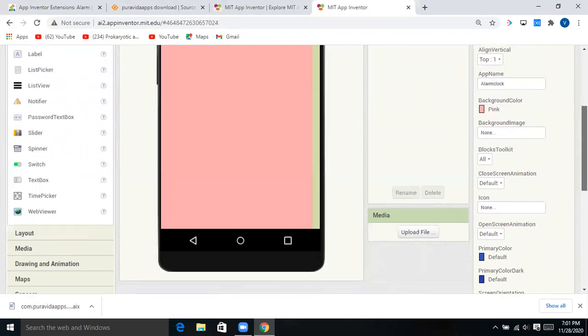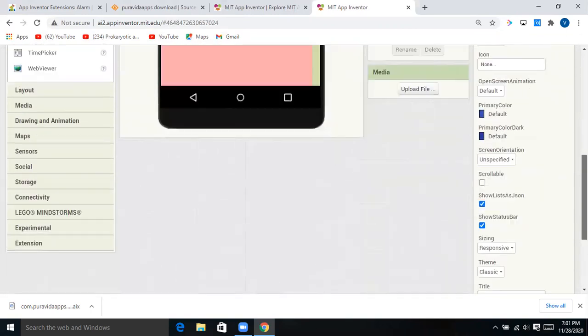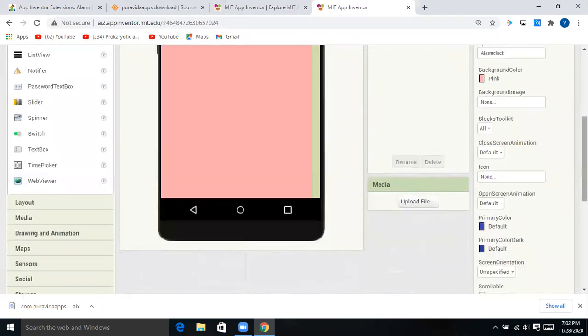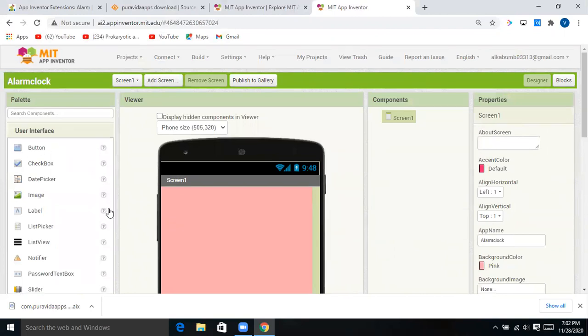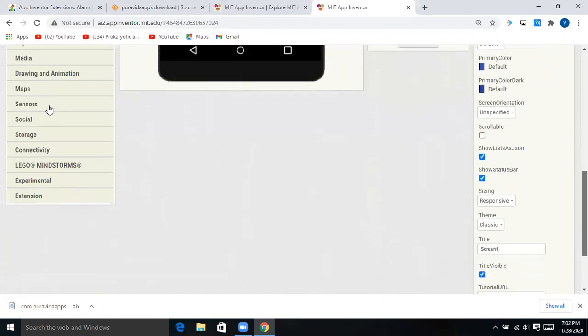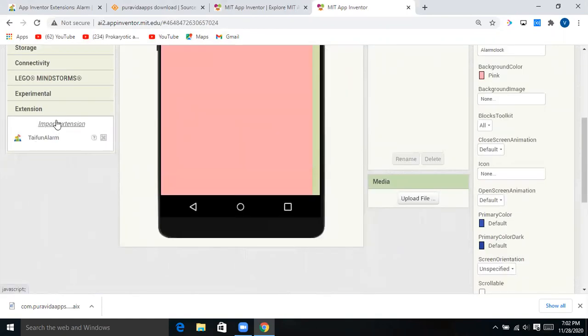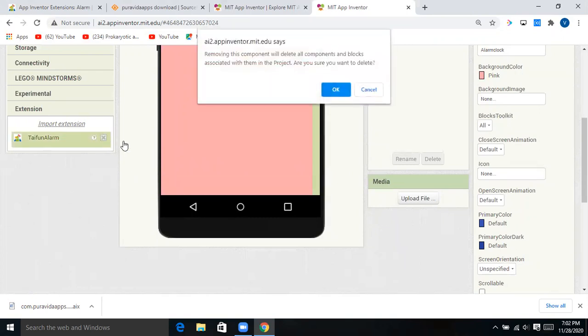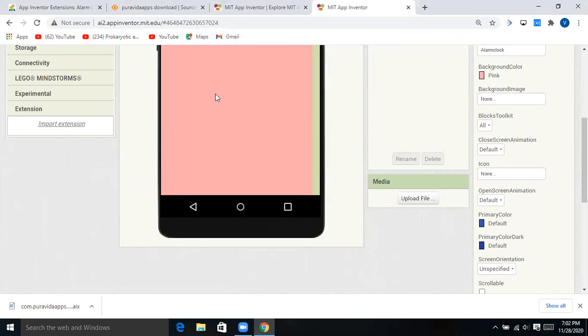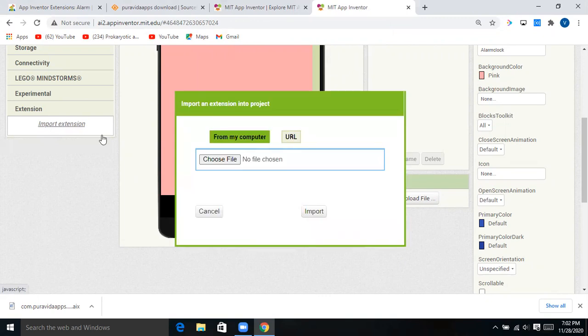Now, guys, what we want is, just go below and click on extension and click on import extension.